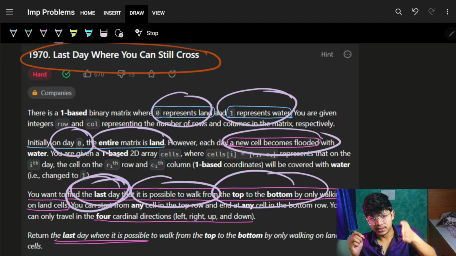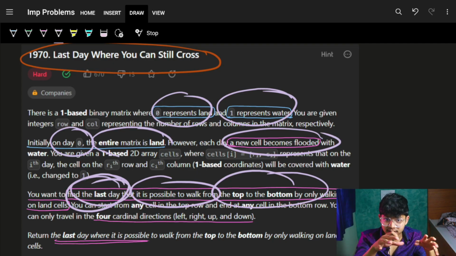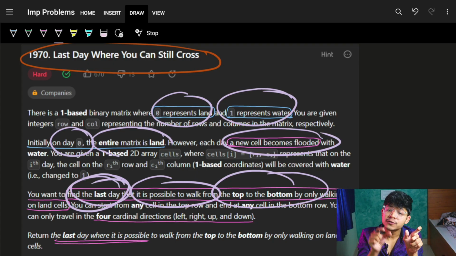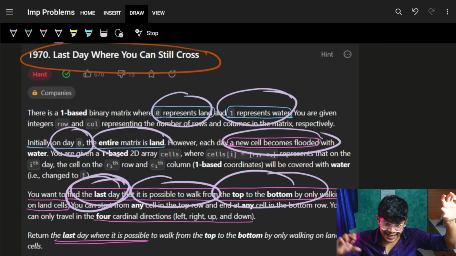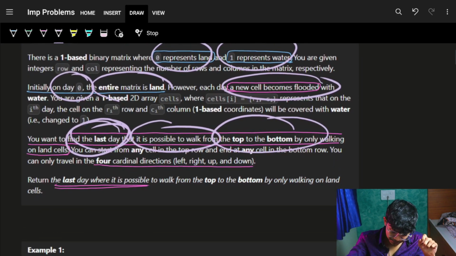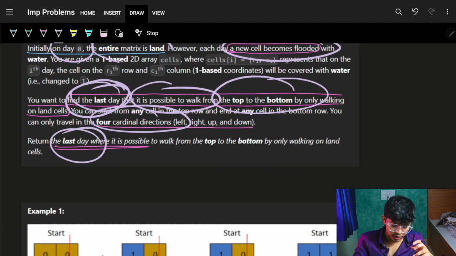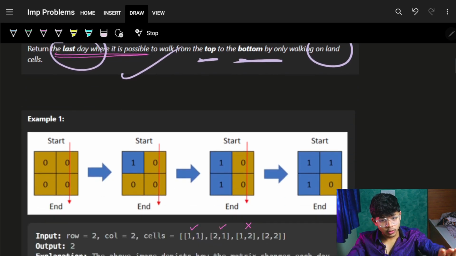So that's the reason it just says, what is the last day? Each day a land cell is flooded with water, so basically one cell is transformed to a water cell. So what is the last day it is still possible to reach from any of the top cells to any of the bottom cells? The movement can be 4-directional, cardinal movement, and we have to return the last day where it is possible to actually move from the top to the bottom by only walking on land. Cool. That's the problem statement.